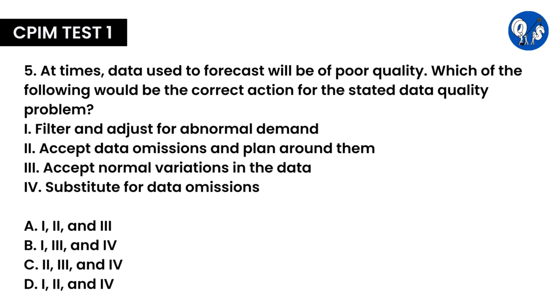Question number 5. At times, data used to forecast will be of poor quality. Which of the following would be the correct action for the stated data quality problem? 1. Filter and adjust for abnormal demand. 2. Accept data omissions and plan around them. 3. Accept normal variations in the data. 4. Substitute for data omissions. Here, the correct answer is B.